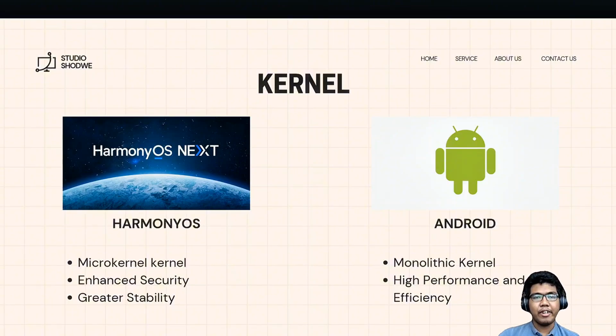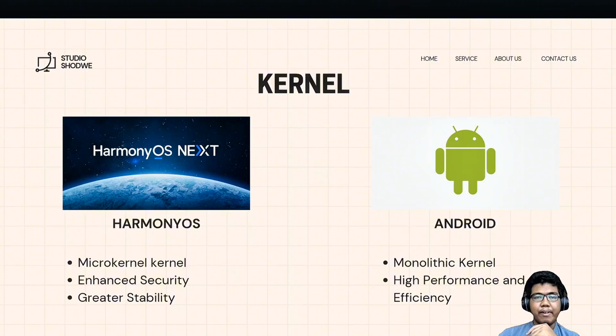The benefit of a microkernel is enhanced security by isolating components. A bug or vulnerability in a user space driver is less likely to crash the entire system or compromise the kernel. Other than enhanced security, there is greater stability. If a service or driver crashes, it only affects that specific component and not the entire operating system, leading to better overall system stability.